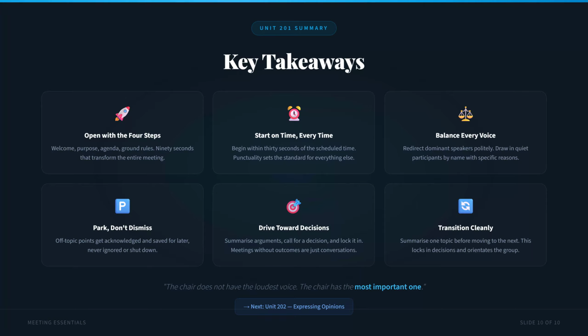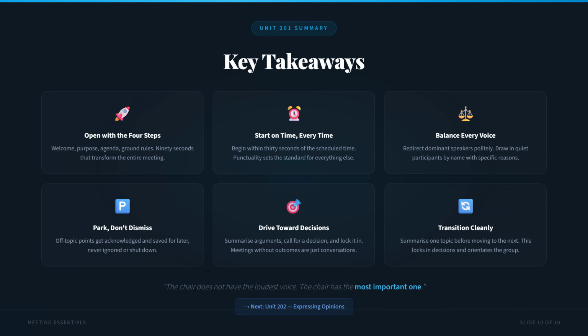Third, balance every voice. Redirect dominant speakers politely by acknowledging their point and then widening the floor. Draw in quiet participants by name and with a specific reason to contribute. Fourth, park, do not dismiss. When someone raises an off-topic point, acknowledge it, save it for later, and promise to come back to it. Never ignore or shut down a contribution. Fifth, drive toward decisions. Summarize the arguments on the table, call for a decision, and lock it in. Meetings without outcomes are just conversations that waste everyone's time.